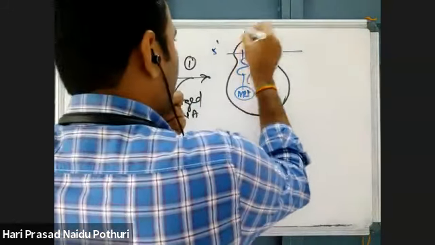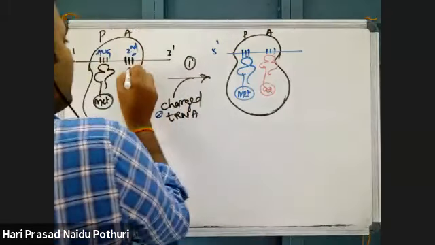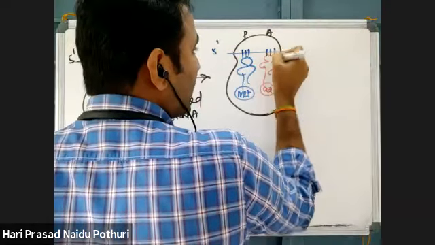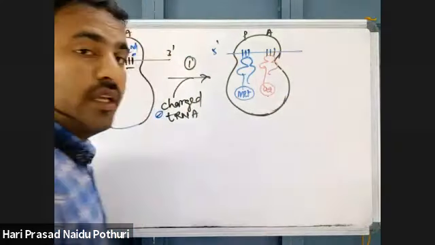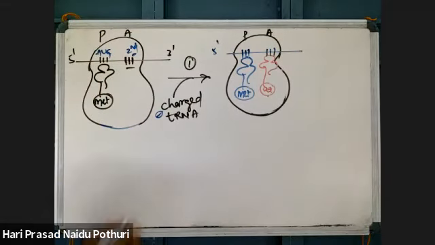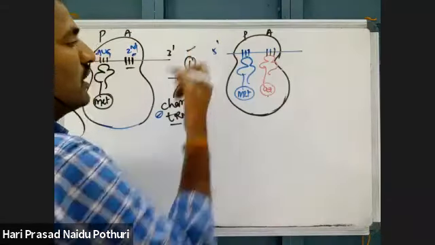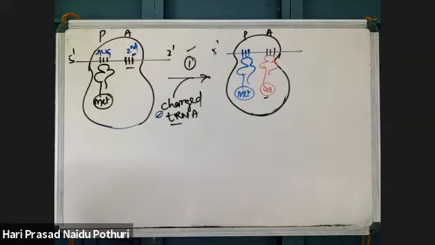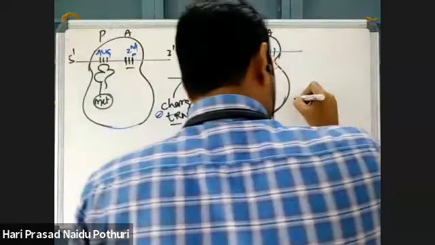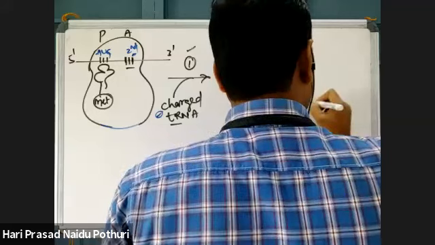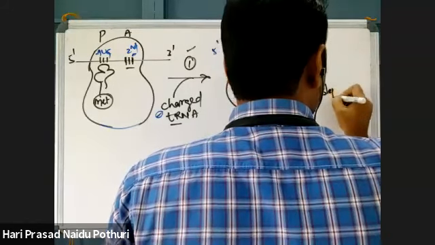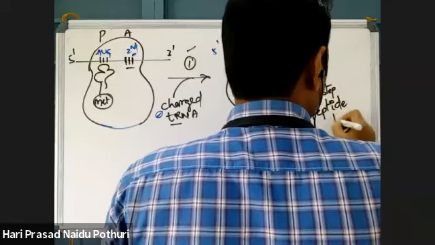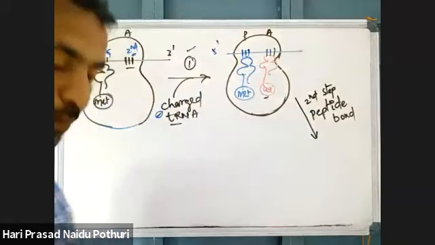This is the P site, this is the A site. The A site has a genetic code. Based on the genetic code present in the A site, another tRNA comes and brings a new amino acid. This is the delivery of charged tRNA. That means a new charged tRNA is delivered into the ribosome. Then the second step. What is the second step? The second step is peptide bond formation. A peptide bond is formed.